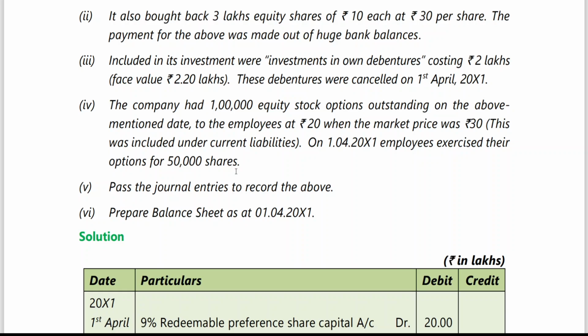Employee stock purchase scheme means a scheme under which the company offers shares to employees as part of a public issue. The difference is that here they are giving it as an incentive, but there they are giving it as a public issue. So what is the entry you write? Here the entry will be the same, but the thing is that you are giving them at a discount.